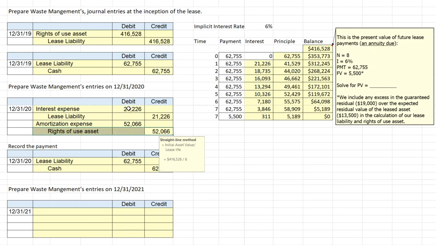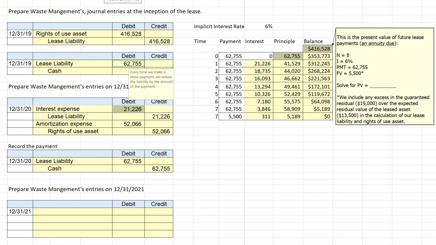So again, our interest expense is coming directly from our amortization table. And notice that's simply the 6% interest rate multiplied by our initial lease liability minus the portion that had been applied to principal so far in our first lease payment.